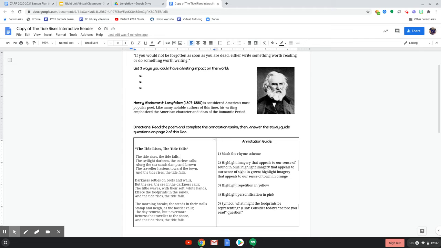All right, so our annotation guide is over here. Again, make sure you're completing all of this. First, you're doing your rhyme scheme. Hopefully you remember from our Puritan period how to do that. We're going to look at our last words, right? The first one, falls, we'll get an A.